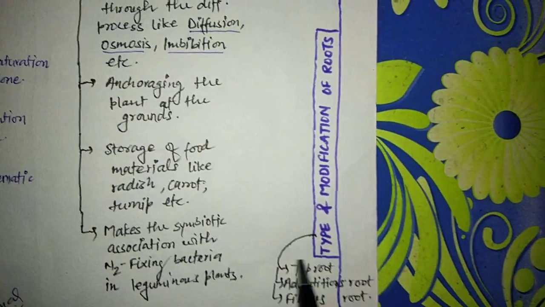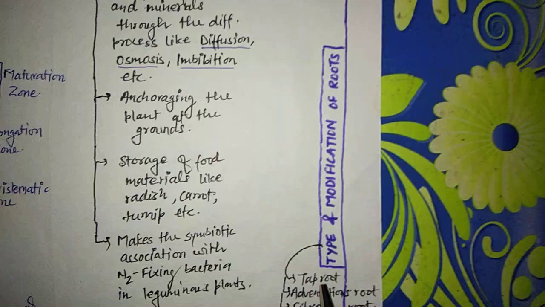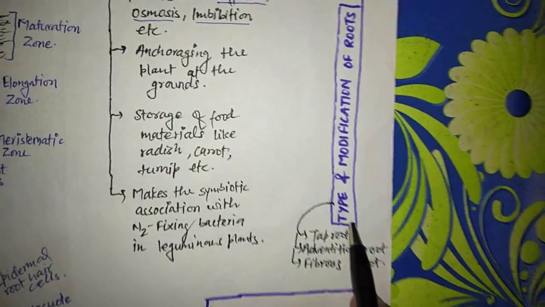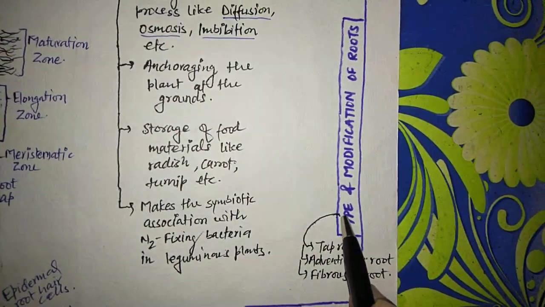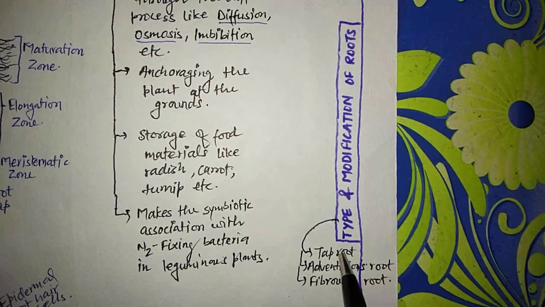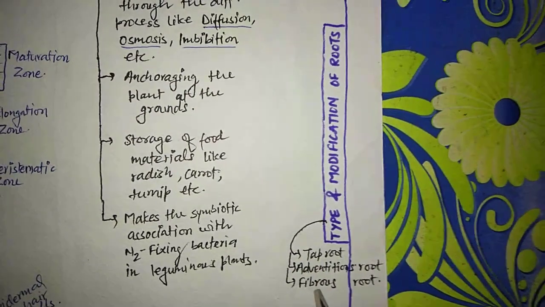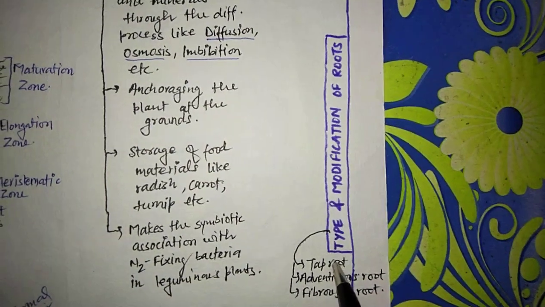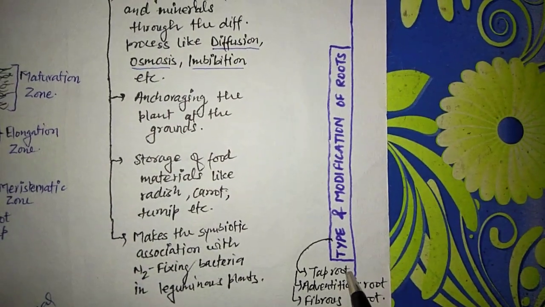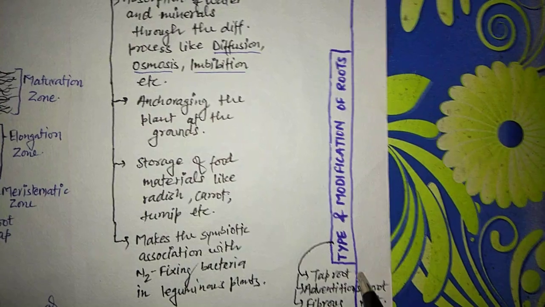Next, we will discuss the types and modification of roots. All of you know how many types of root generally occur in a plant. There are mainly three kinds of root. First is the taproot, second is the adventitious root, and third is the fibrous root. Taproot generally goes deep inside the ground.